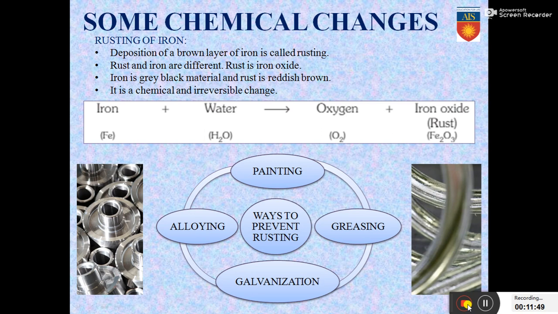Galvanization can be done with the help of zinc metal. So a layer of zinc metal can be coated on the iron surface. This prevents rusting. Or alloying, maybe with stainless steel. I have provided a picture of utensils which are mainly covered with stainless steel. These are forms of alloying. Alloying is also another method in which the iron is coated with another metal so as to prevent its direct contact with air.